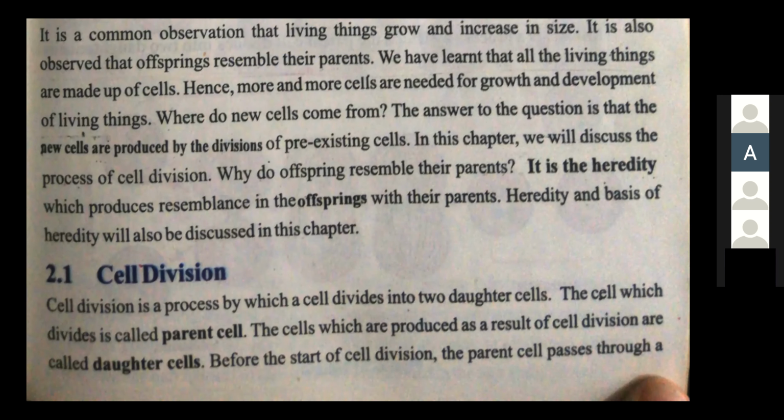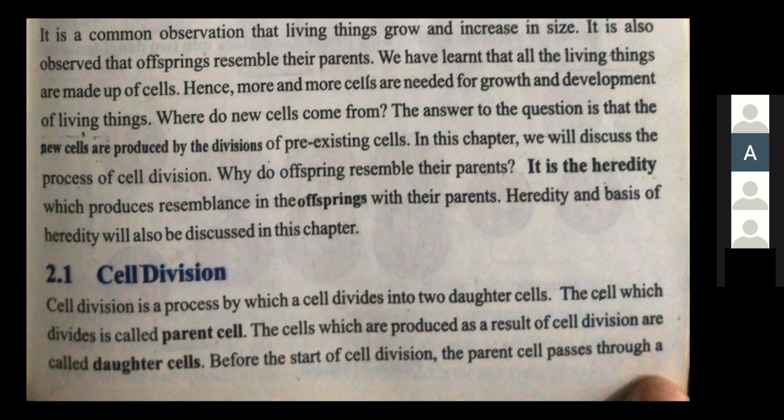And the cell जो further divide हो रहा है, that is known as parent cell. The cell which divides is called parent cell. The cells which are produced as a result of cell division are called daughter cells. This is the definition of parent and daughter cell.